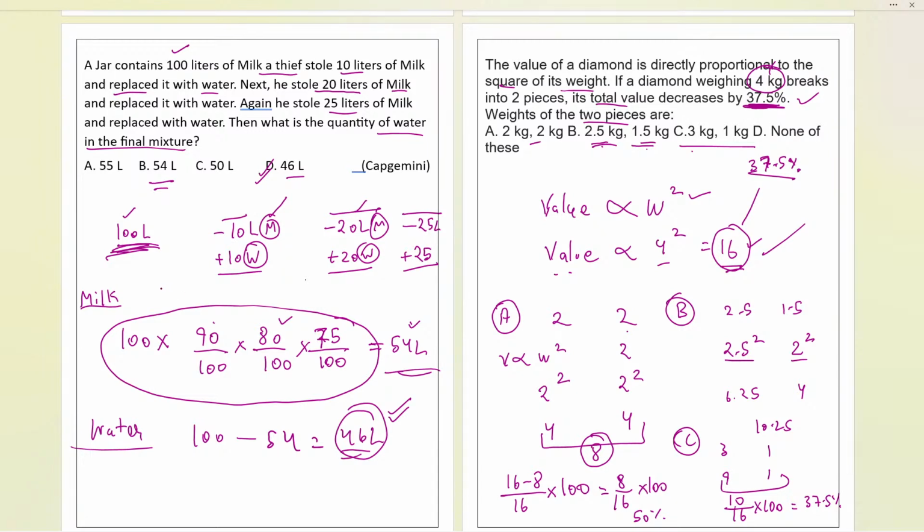So each time I take out some milk, the proportion of milk will change. Similarly, if I try to find out again, in this case the proportion of milk will change. If you try to find the exact milk quantity, it will be a little bit complicated. That is why this is a very easy method that we have followed, so that we all can easily get the answer. Okay, Yash. And yeah, Akash, I hope it is now clear. If you still have doubt, you can ask me. Okay.